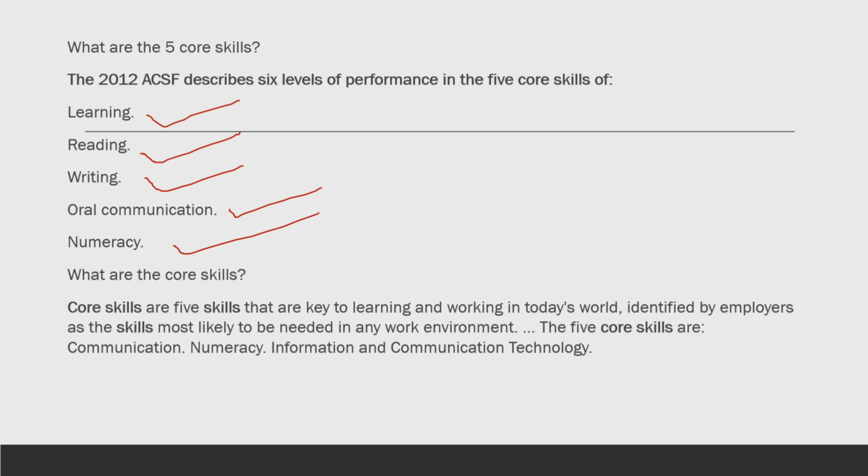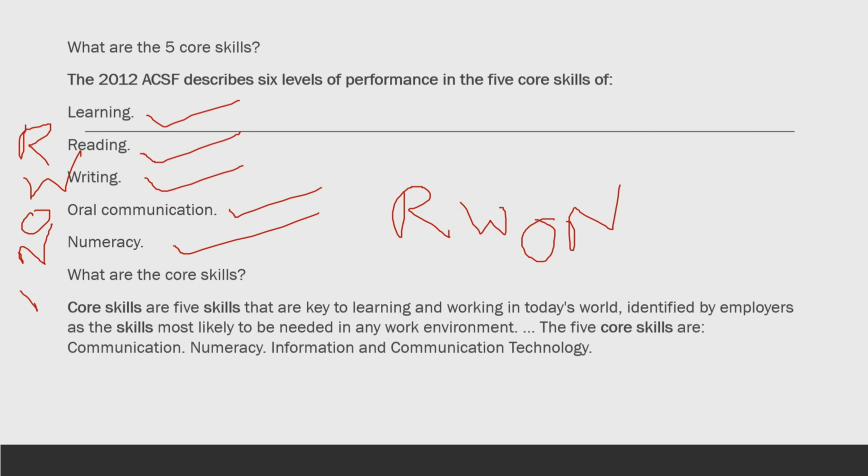So you can learn them with the help of the mnemonic R for reading, W for writing, O for oral communication, N for numeracy, and that's it. So if you write this mnemonic here, R, W, O, N. So 1, 2, 3, 4, right? Learning, first is learning. So this makes 5. So this is your mnemonic. With the help of this, you can recall L for learning, R for reading, W for writing, O for oral communication, N for numeracy. So keep this mnemonic in your mind about the 5 core skills, L, R, W, O, N.